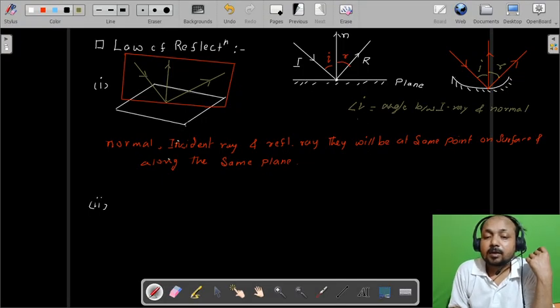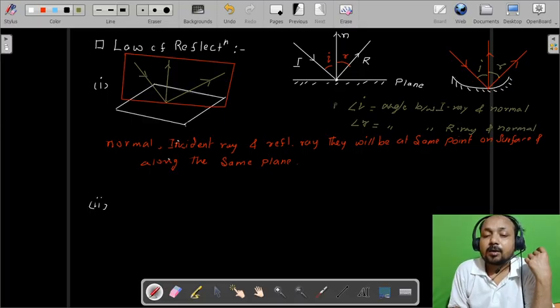Similarly, r is the angle between the reflected ray and the normal.